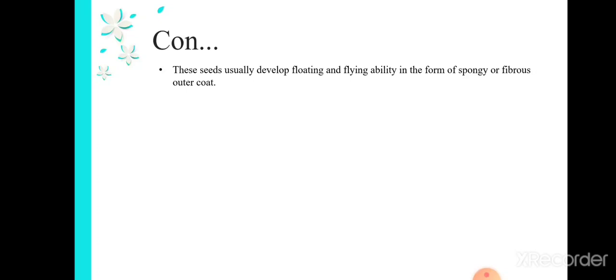These seeds usually develop floating and flying ability in the form of a spongy or fibrous outer coat. Since the seeds are carried away by wind and water, they have to travel long distances, right? The outer coat has a spongy or fibrous substance overcoated on it, so that it can fly or float in any medium.